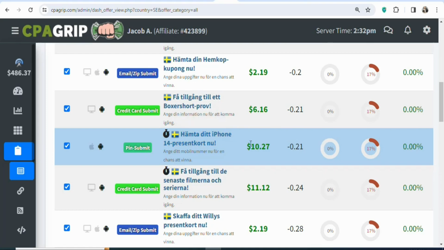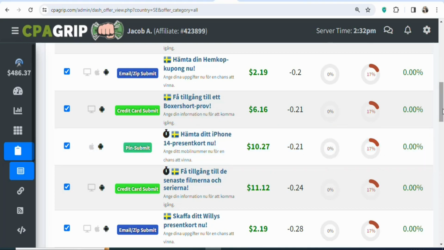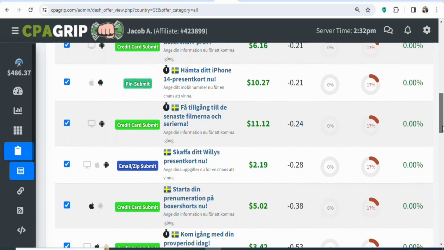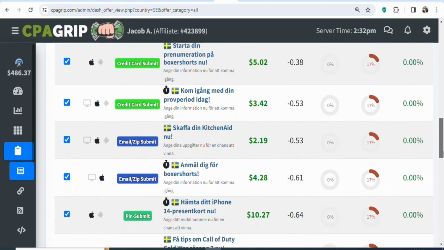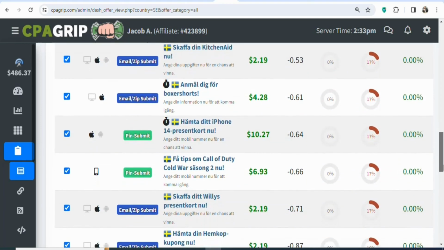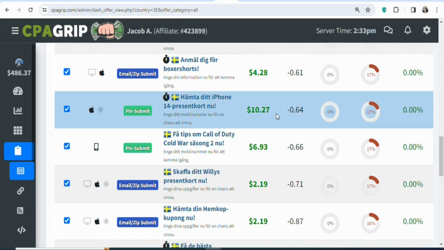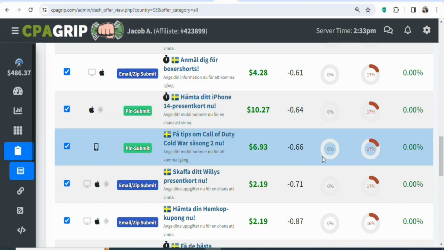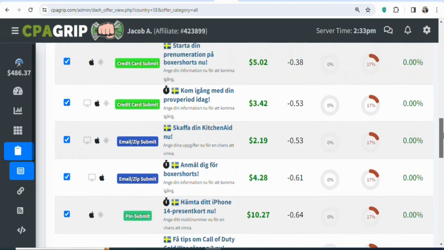Once they enter their details, whether they win or not, you are going to be earning $10.27. There are many of them, so you can scroll down and then select any of them that you want. As I scroll, you can see a whole lot of them with higher payout. You can see this one is the same offer, but the difference is that this offer is allowed on Apple iOS, whilst the first one is allowed on Android.